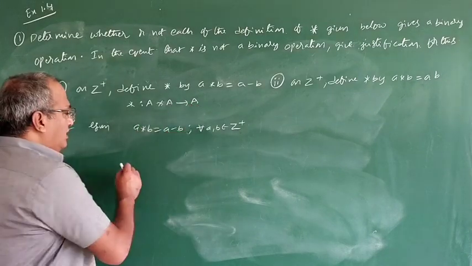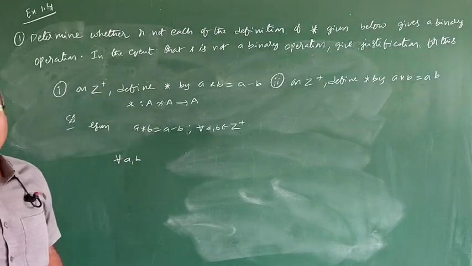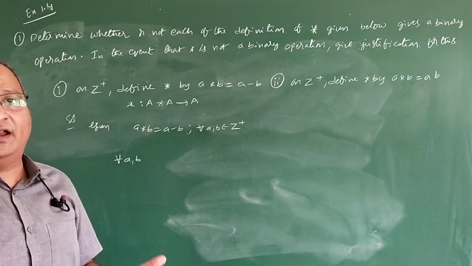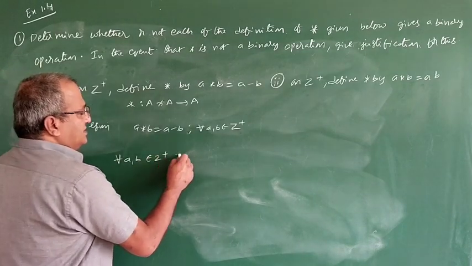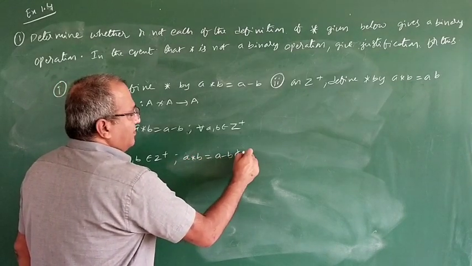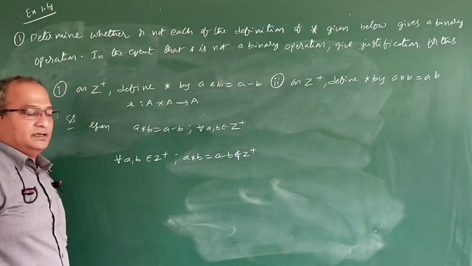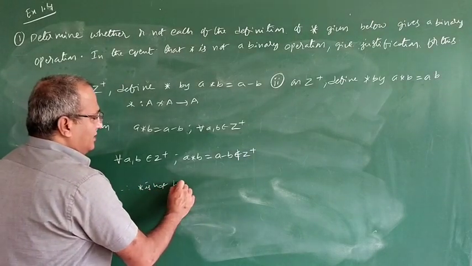So here I will say for all. Why am I using "for all"? Sometimes a and b may belong to Z plus, but for every number it is not possible. So for all a, b belonging to Z plus, a star b is equal to a minus b, which does not belong to Z plus. Therefore, star is not binary